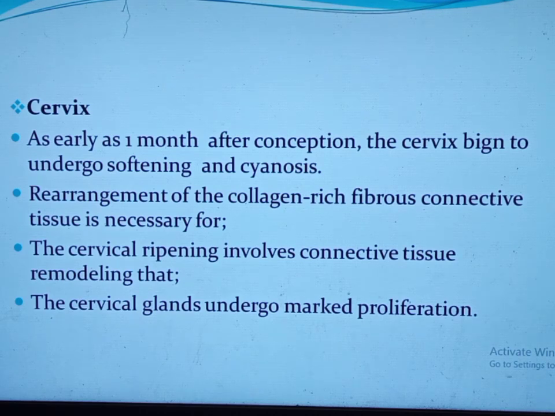The cervical glands undergo marked proliferation, hypertrophy and hyperplasia, and at term the cervical glands account for around 50% of the cervical mass. These glands produce tenacious, immunoglobulin- and cytokine-rich mucus, which obstructs the cervical canal immediately after conception and acts as an immunologic barrier to protect the uterine contents against infection.